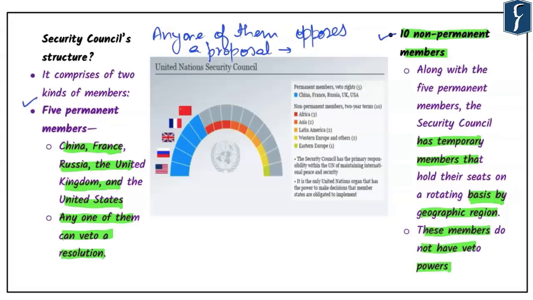Now let's try to understand why the power of veto was installed in this particular organization in the very first place. The United States and the Soviet Union were the outright victors of World War II, and along with the United Kingdom, they shaped the post-war political order. Since these countries were dominant in nature, they bestowed themselves with the power of veto. And this is how the Security Council became that powerful in the current context.